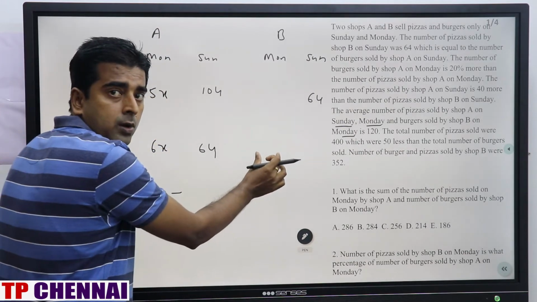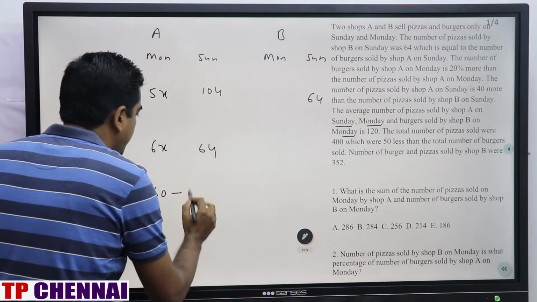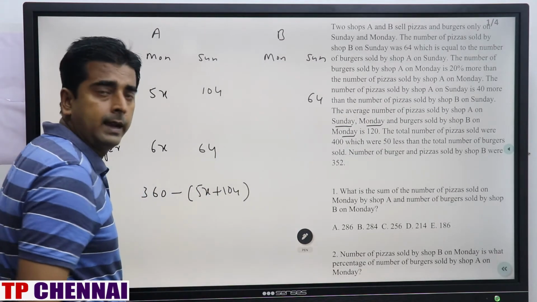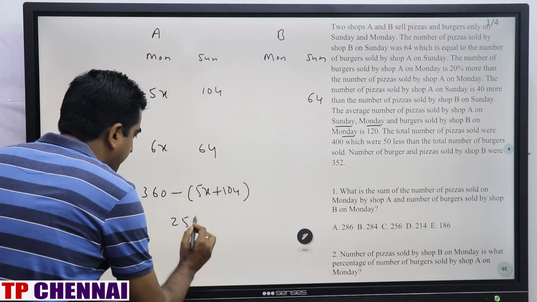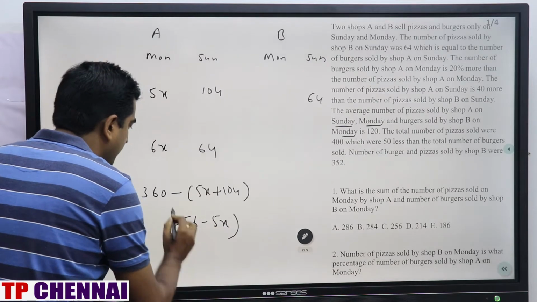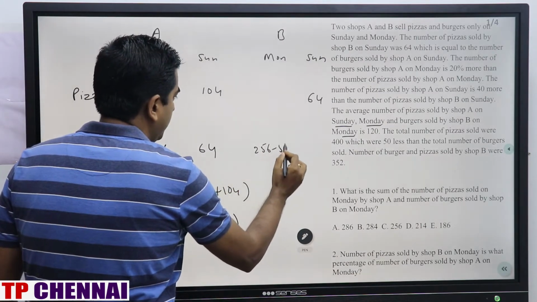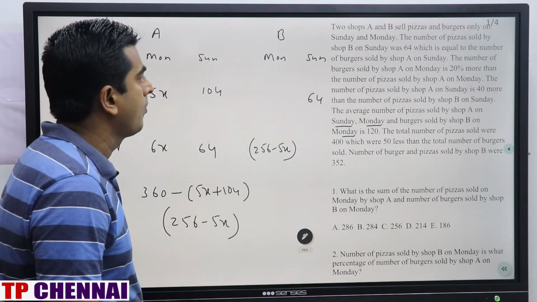This part we don't know, so it will be the total minus this only. Total is 360 minus 5x plus 104. 360 minus 104 is 256, minus 5x. Clear? Step by step I am writing.